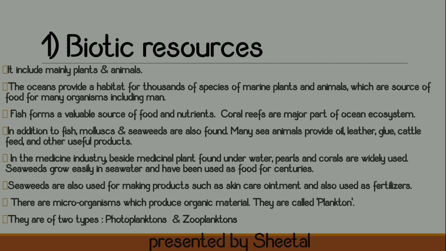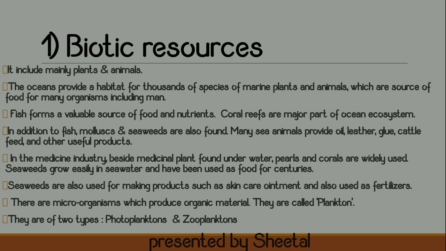So you can make several things from the ocean resources, like oil. You can make glue, and you can use it for cattle feed. These are the things which you obtain from your ocean resources. In the medicinal industry, besides medicinal plants found underwater, pearls and corals are widely used.